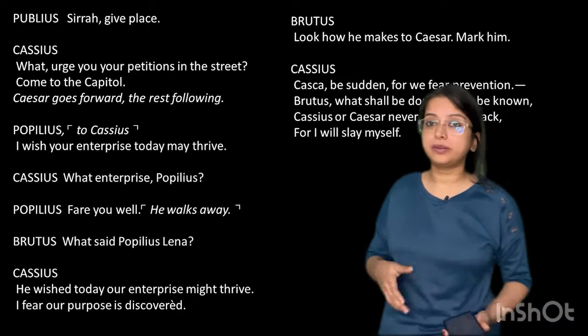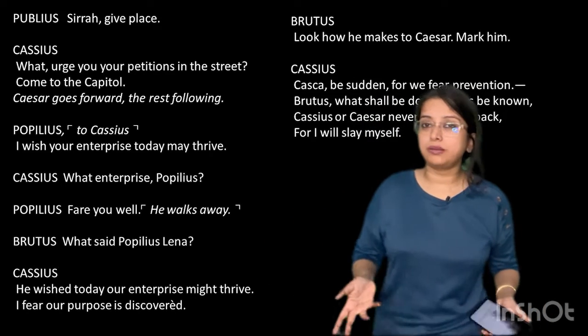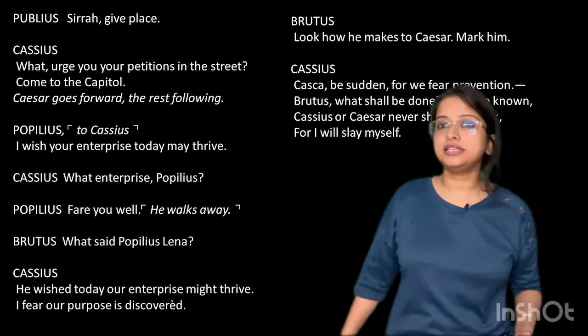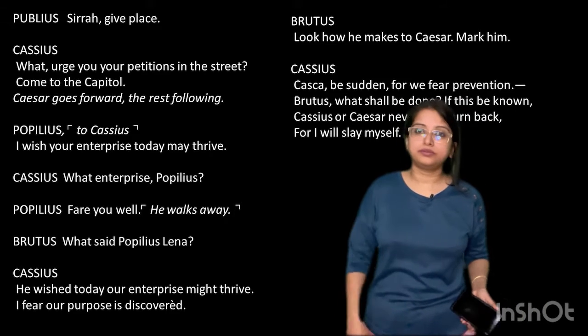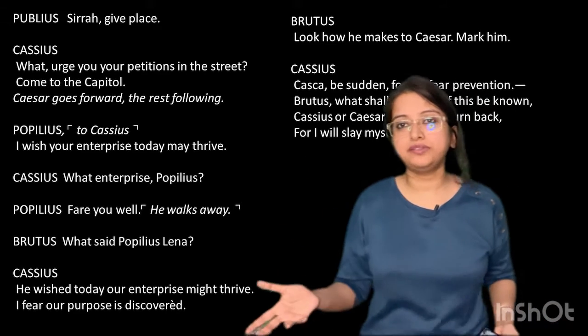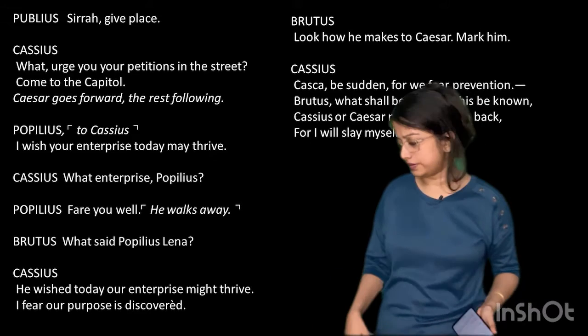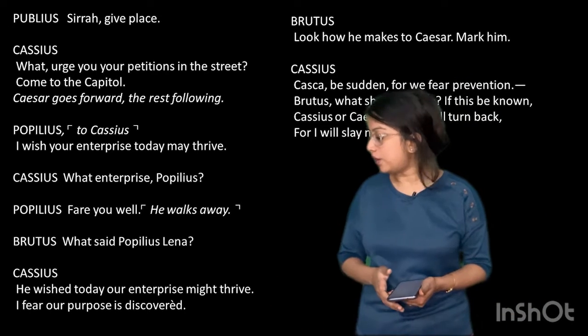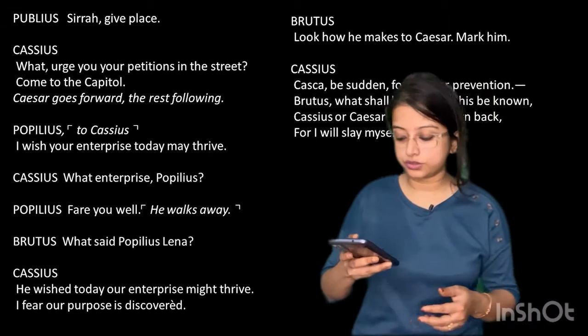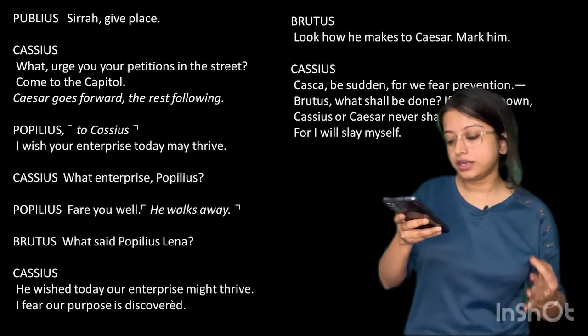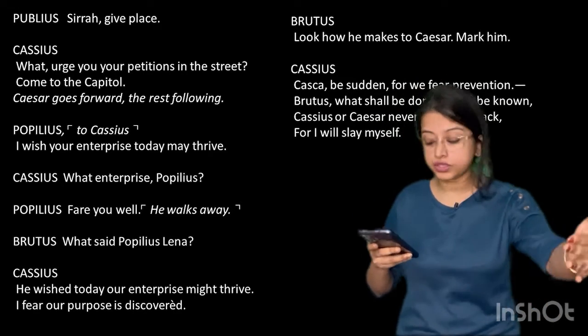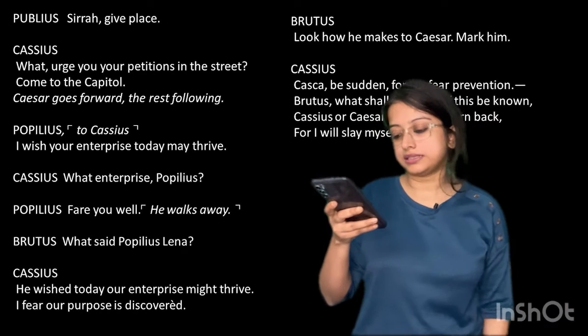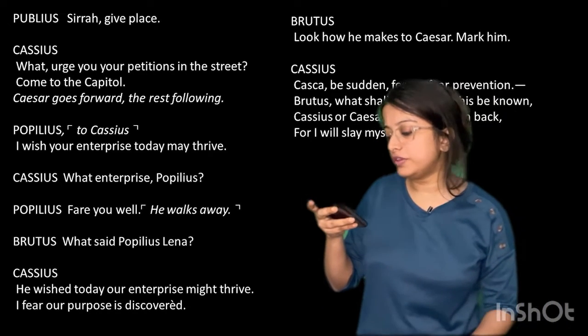So I am very afraid possibly he has come to know our plan and he has gone to Caesar and he is going to tell everything, reveal everything to Caesar, and then we will get caught. Our purpose will be dismayed, right? So next, Brutus, look how he makes to Caesar. Okay, so look how he makes to Caesar, mark him. So look, he is going closer to Caesar, watch him. Cassius: Casca, be sudden, for we fear prevention.